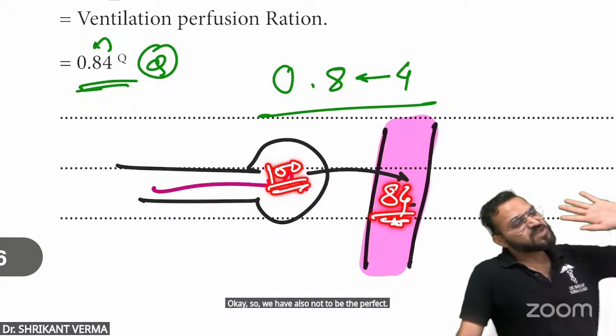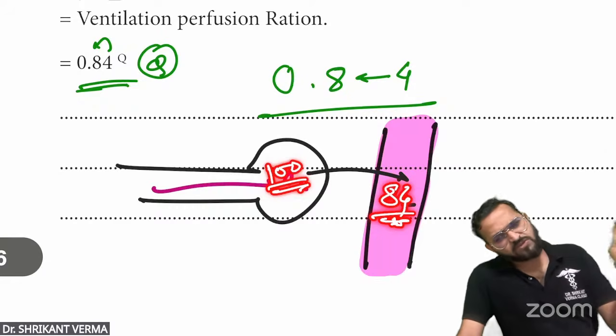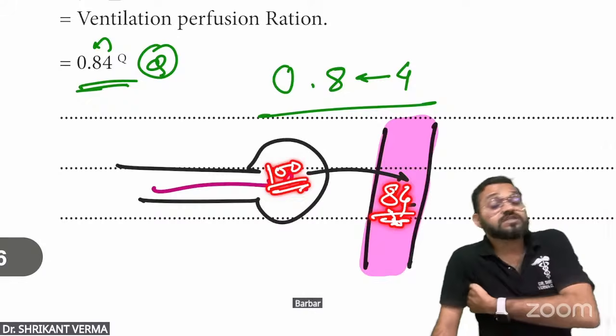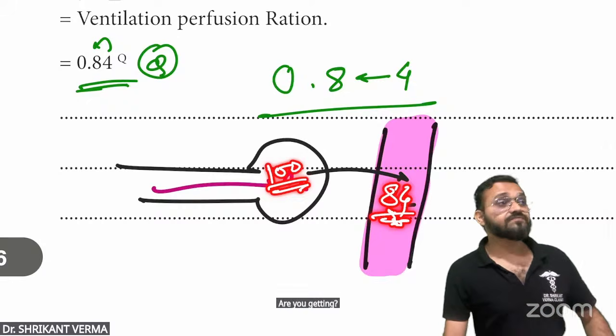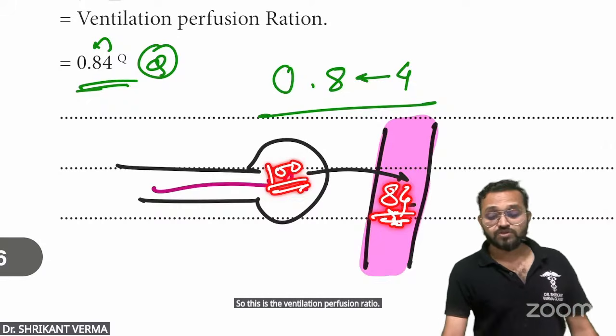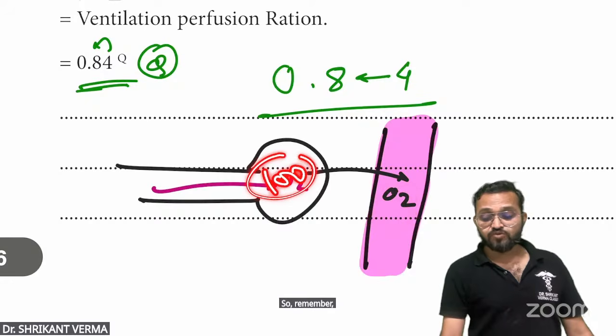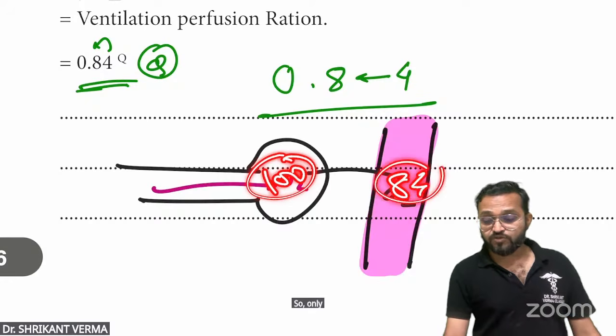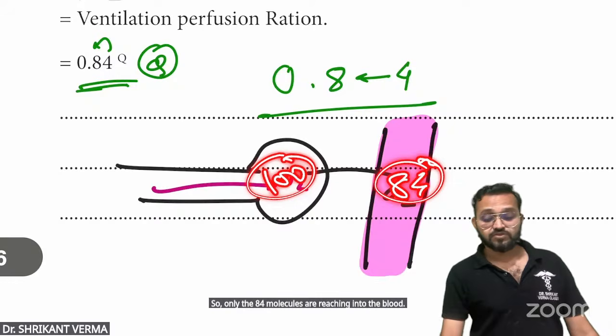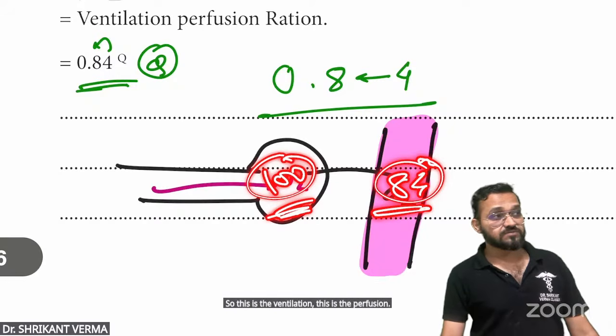सब चीज पढ़ना है, सब चीज करना नहीं बेटा. उतना ही पढ़ना है जो आता है, उसी को बार बार करेंगे, रिवाइज करेंगे, टेस्ट देंगे. Are you getting? So this is the ventilation perfusion ratio. So remember, 100 molecule is reaching. So only the 84 molecules are reaching into the blood. So this is the ventilation, this is the perfusion.